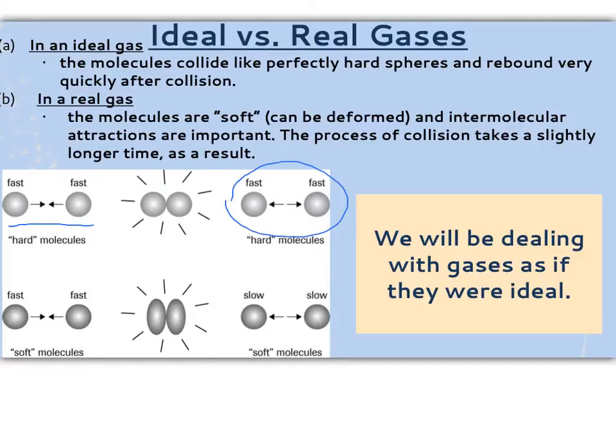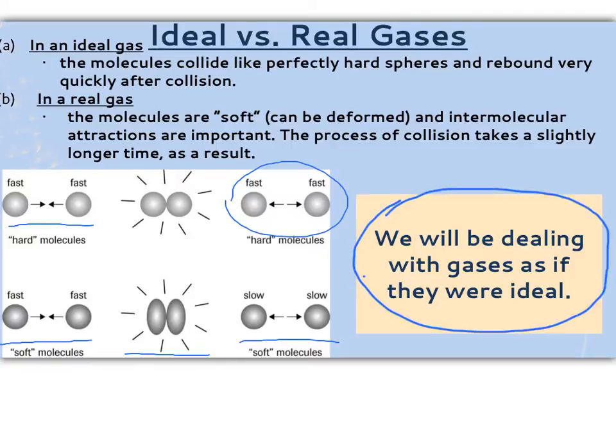In a real gas, you can see they're still coming together quite fast at each other, but you can think of them like water balloons. So when the molecules of the real gas crash into each other, they're going to kind of go gadunk like a water balloon, and then when they move back away from each other, they're going to be moving slow. When we're dealing with any sort of gas in this unit, we're always going to be dealing with it as if it was an ideal gas, as we've been doing so far, because we need to be able to use an ideal gas to make our gas laws work well.